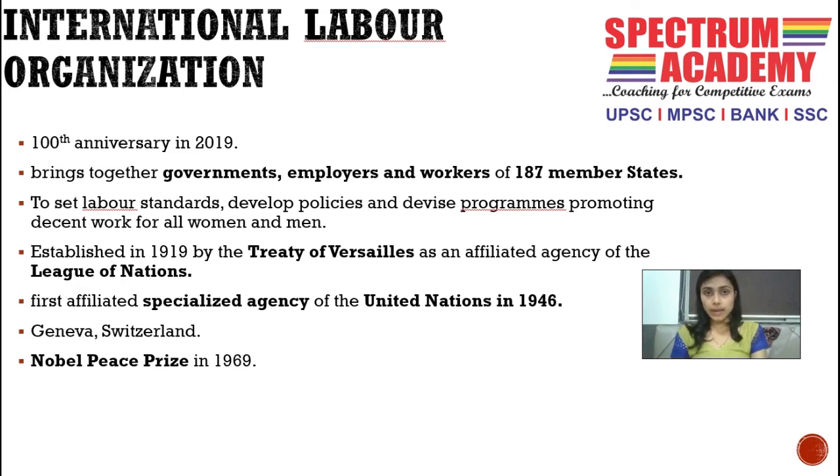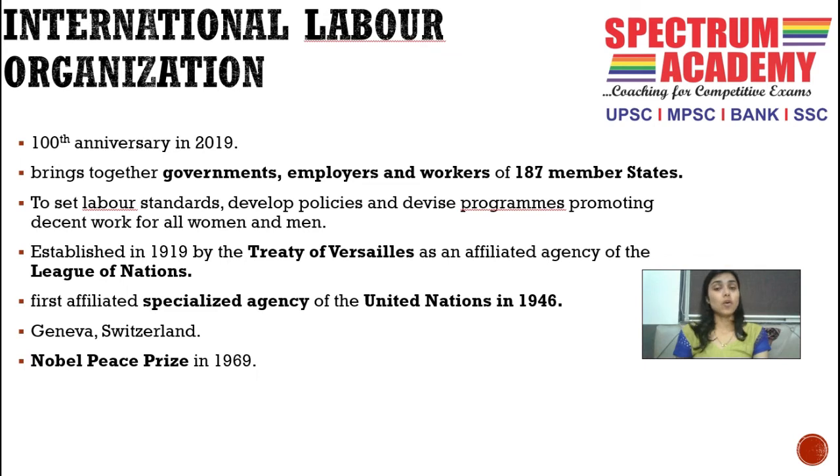We must know that before the Second World War, there was the League of Nations. After the Second World War, we have the United Nations. So, before the United Nations, there was the League of Nations, and the International Labour Organization was its affiliated agency. This is probably the first affiliated specialized agency of the United Nations in 1946.